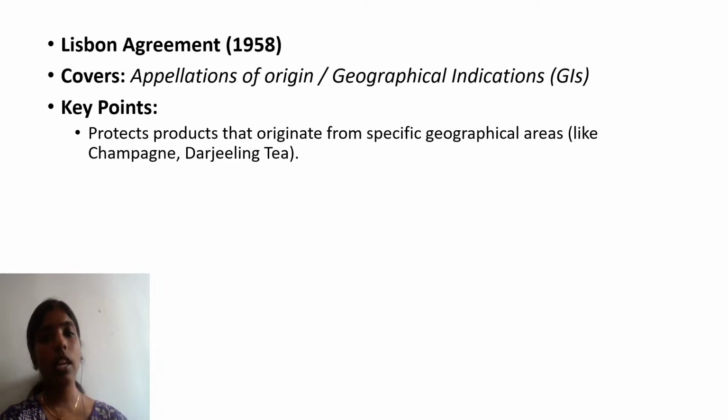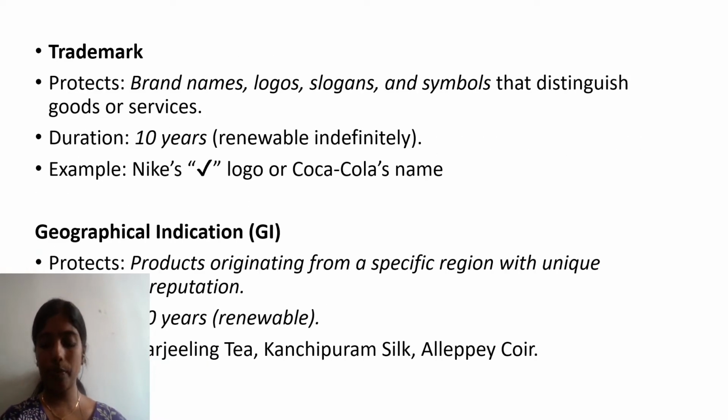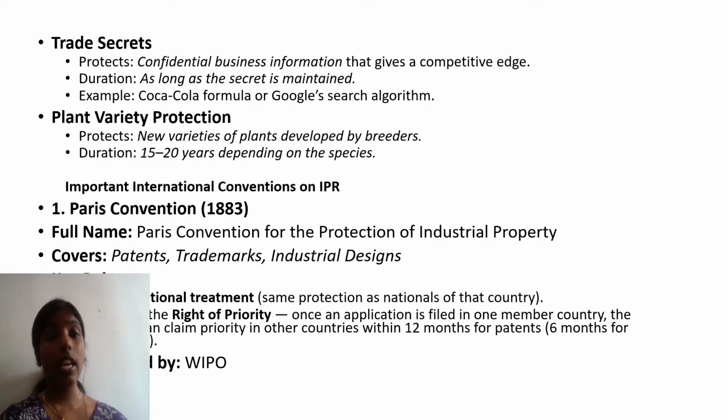So the Lisbon Agreement was mainly established in 1958. It covers appellations of origin or geographical indications, and it protects products that originate from specific geographical areas like Champagne, Darjeeling tea. So these are the things that we discussed in intellectual property rights. Once again, we can see the conventions that deal with intellectual property rights.